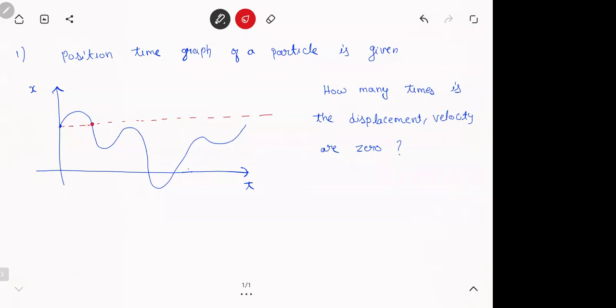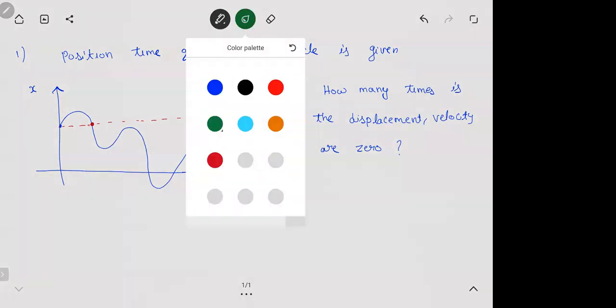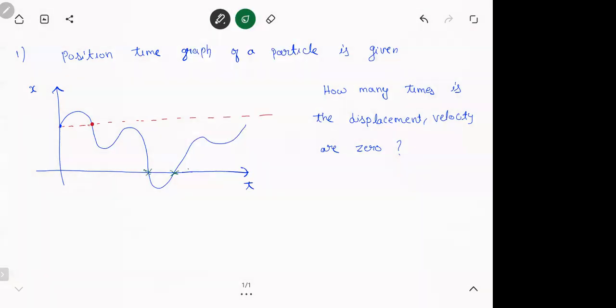Only one time, na? What most of you are doing is, you're doing this thing. What are these things? These are positions when it comes to origin, right? But I didn't ask this. I didn't ask you when it will come to origin.